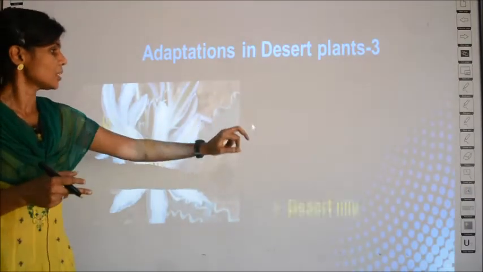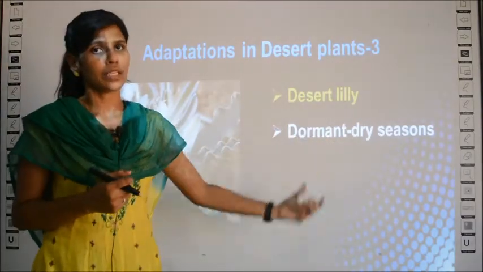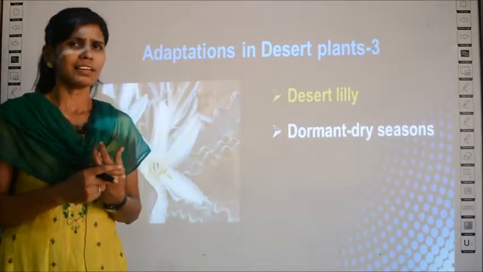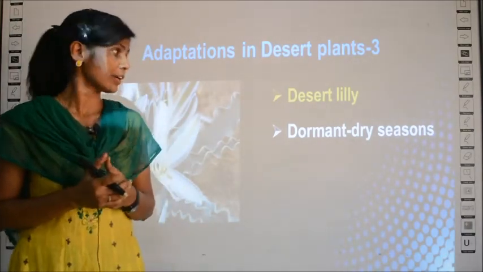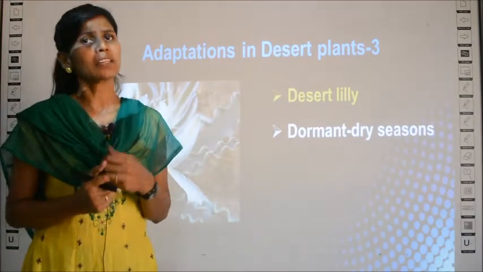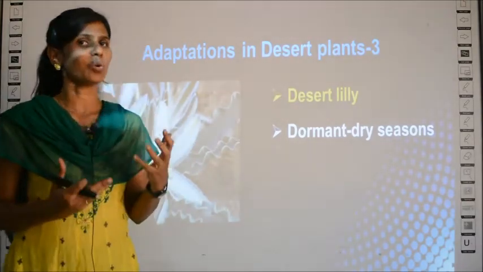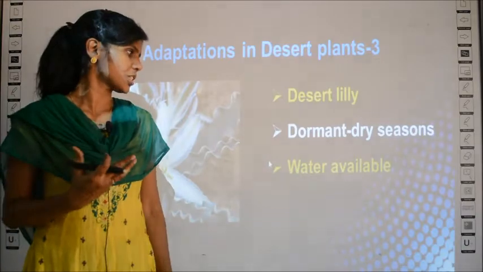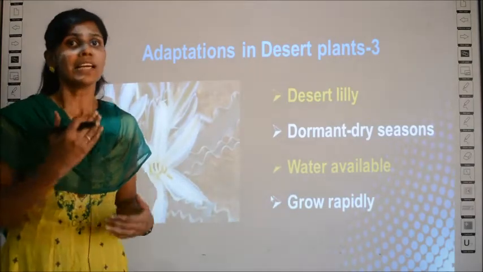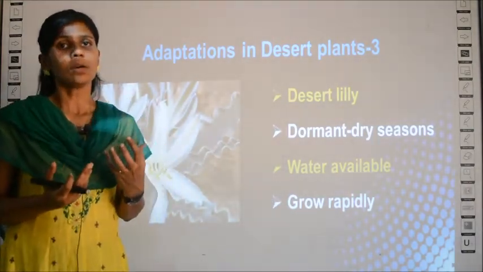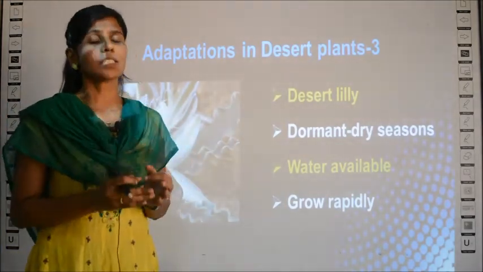The third adaptation in desert plants is that they have the property of being dormant. What is dormancy? Dormancy means they will stay idle for some duration and be active in another part of their life. They stay inactive whenever there is no water availability, and at that time they act as a dormant plant. They will not grow or multiply during those conditions, and once favorable conditions return, whenever water is available, they start growing rapidly. So unlike other plants, they do not dry up whenever there is no water, but instead they stay dormant.